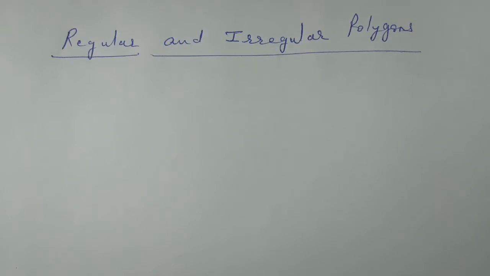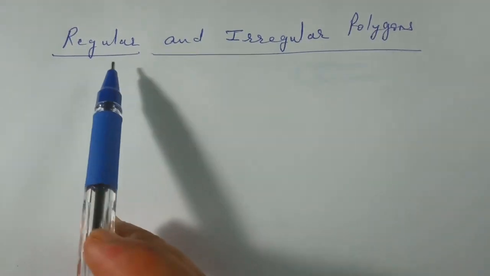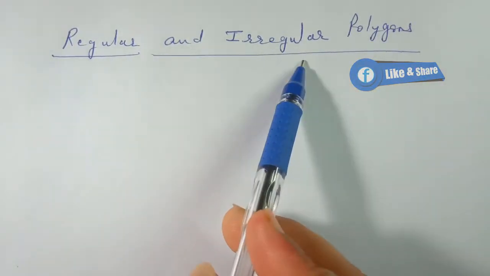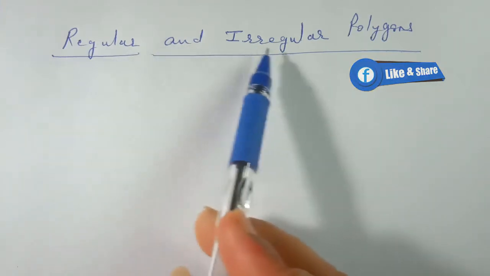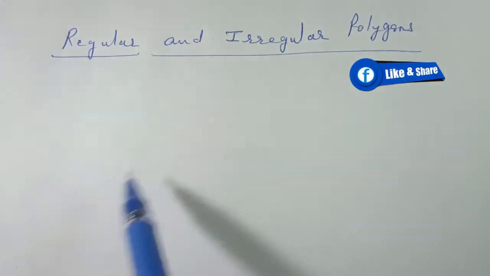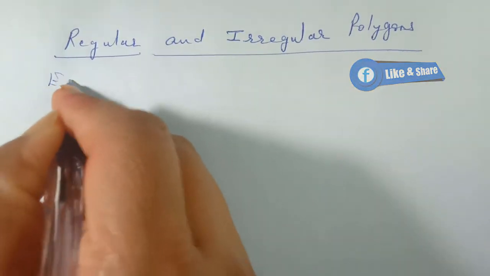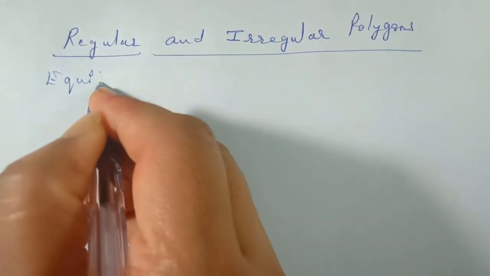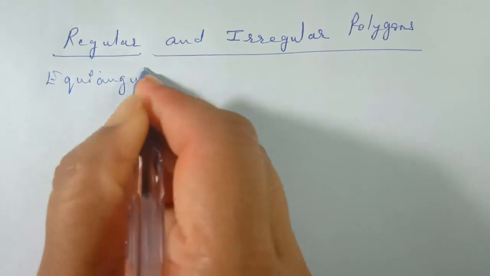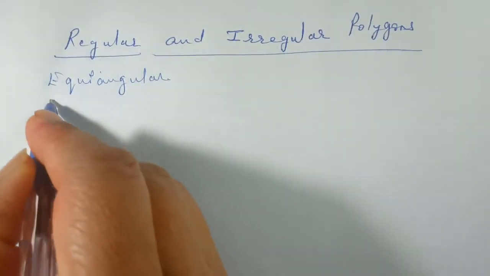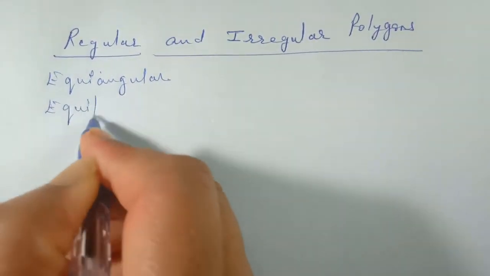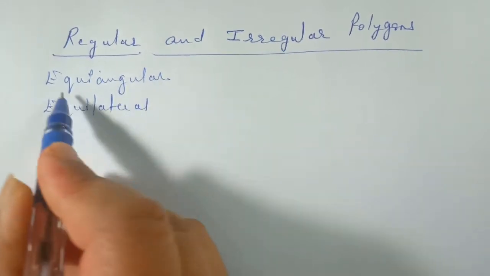Yes, students, today we're going to learn regular and irregular polygons. So what are regular and irregular polygons? Before starting we have to understand two words. Number first word is equiangular, and number second is equilateral.